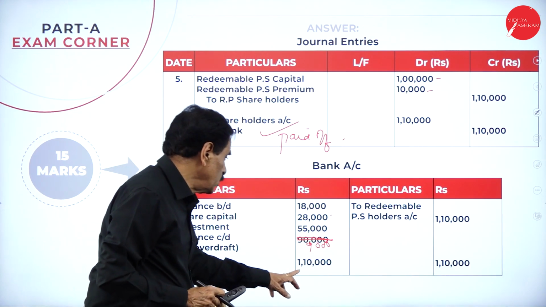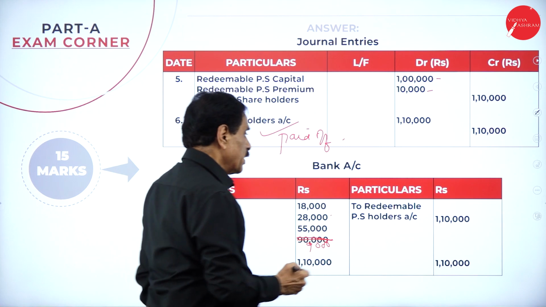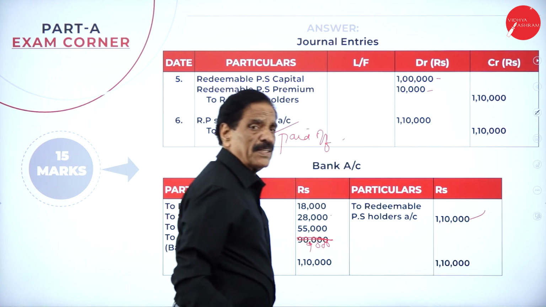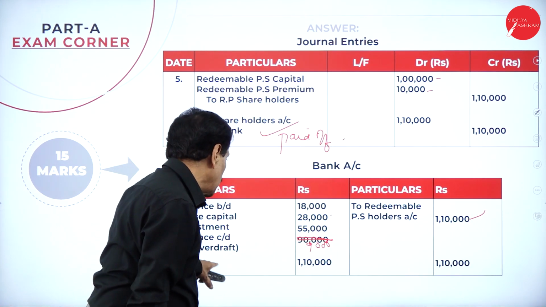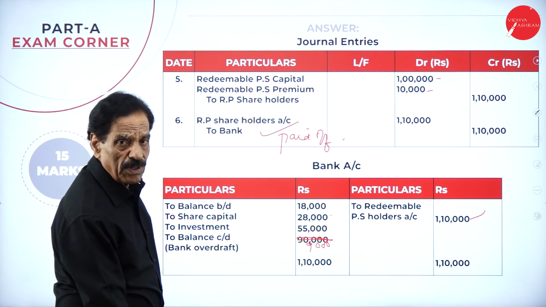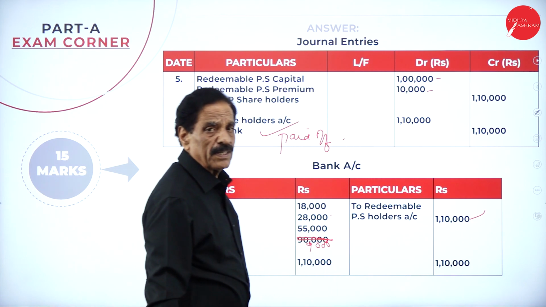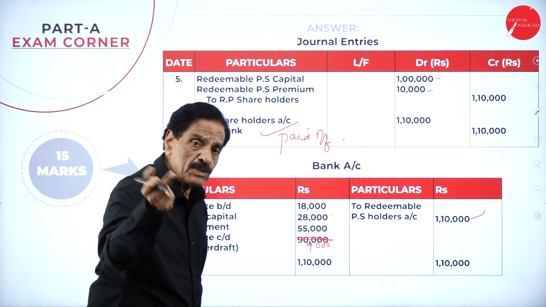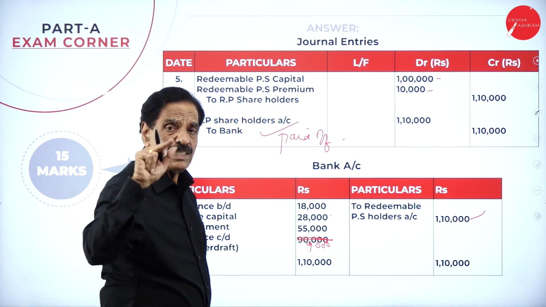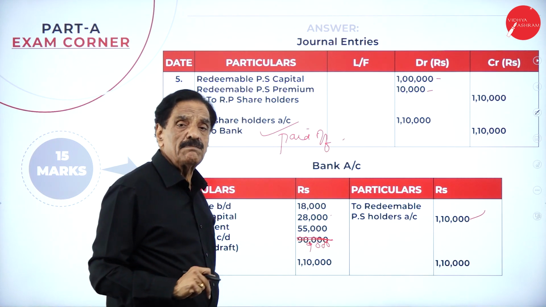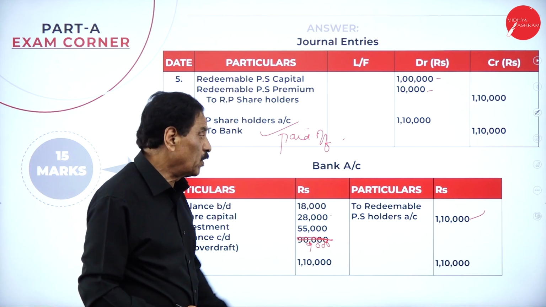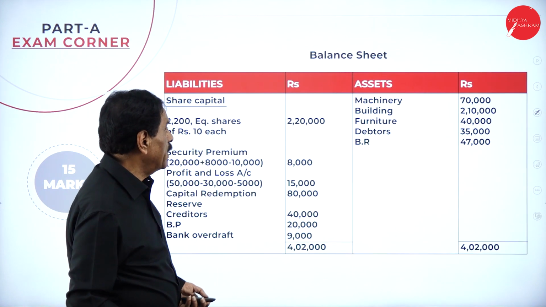So 18,000 totally become 1 lakh 10,000. Redeem the preference shareholder 1 lakh 10,000. So we created the bank overdraft to the extent of 9,000 shortage. You got 1 lakh 1,000, paid him 1 lakh 10,000. So totally amount available is 1 lakh 1,000. How much shortage? 9,000. We have taken the bank OD to the extent of 9,000. Paid off. Then balance sheet.